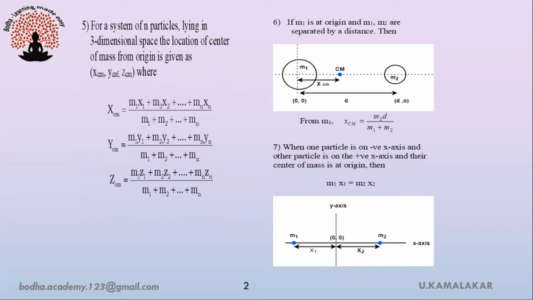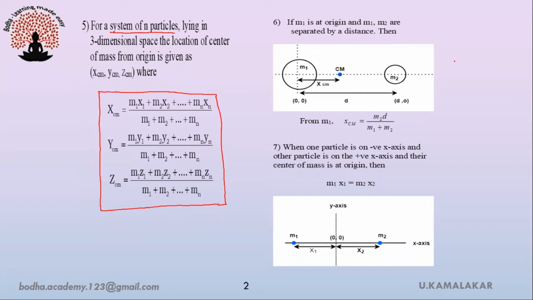Similarly, if we consider system of n particles in three-dimensional space, then location of center of mass from origin is given as xcm, ycm and zcm, where xcm is given as m1x1 plus m2x2 plus m3x3 and so on mnxn divided by m1 plus m2 plus m3 and so on mn. Similarly, we can find ycm and zcm.